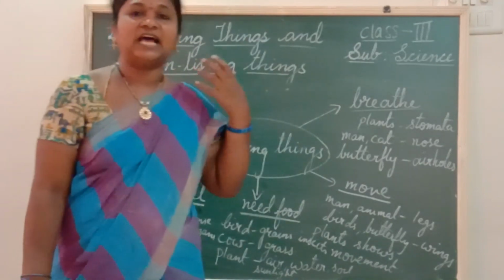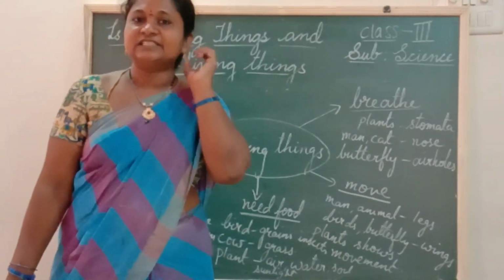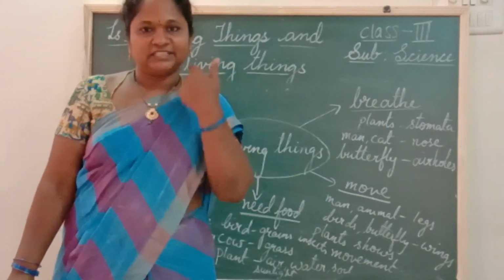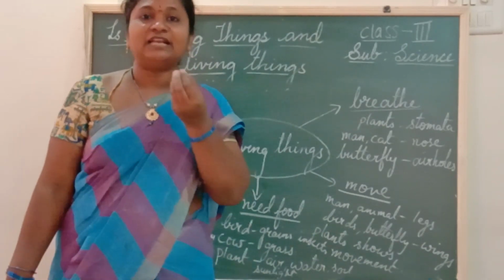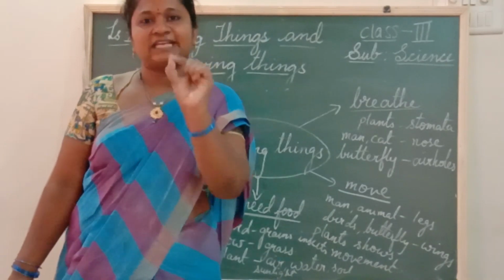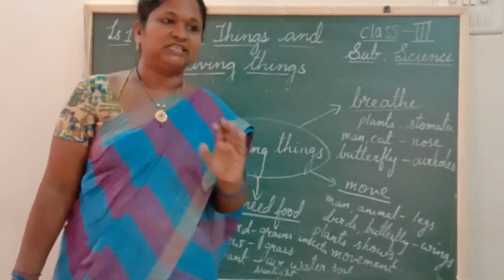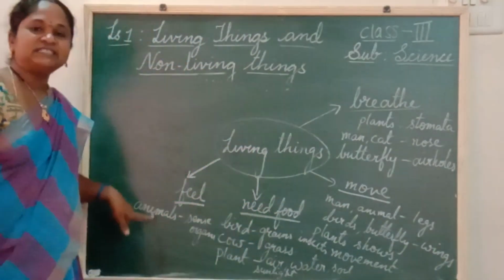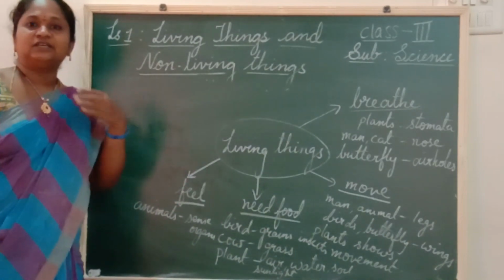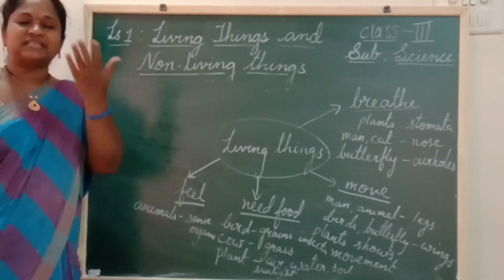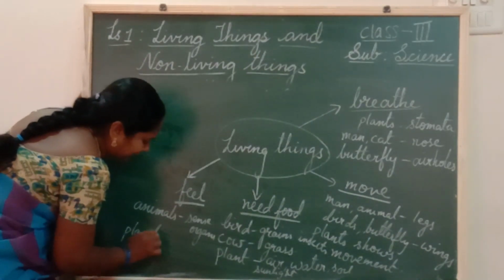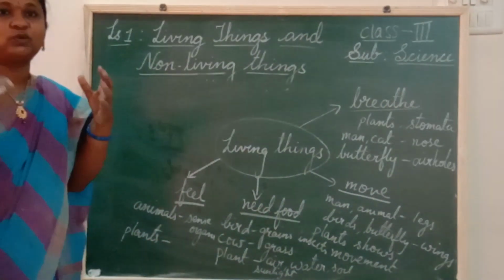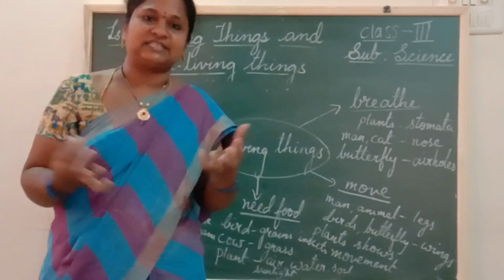For example, eyes for seeing, ears for hearing, tongue for the taste. All these are sense organs which help in feeling or sensing, responding to the changes. That is feel. In the same way, plants also show sense towards the sunlight.